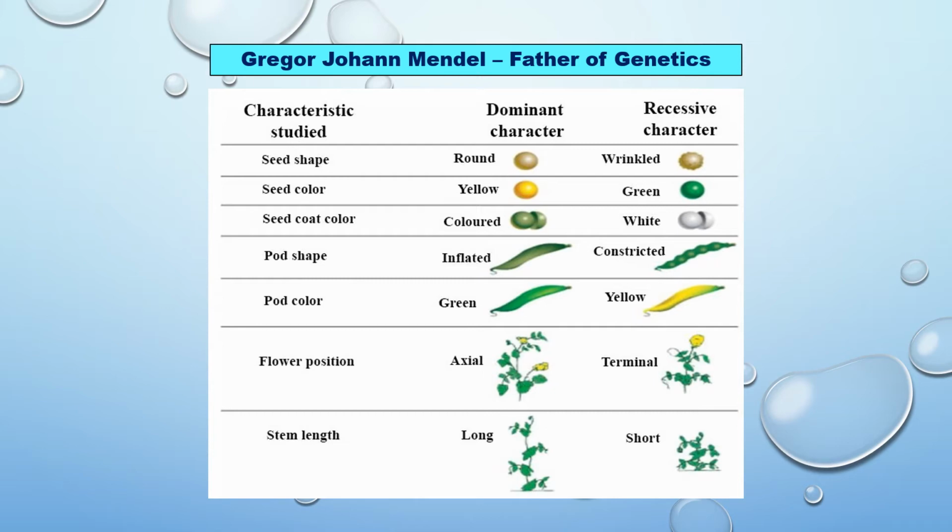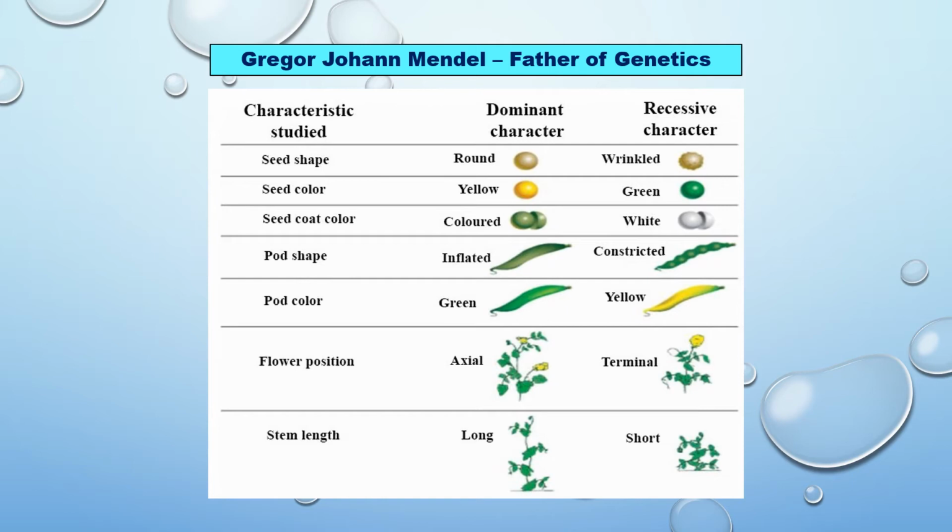Seed shape: round, wrinkled. Seed color: yellow, green. Seed coat color: colored, white. Pod shape: inflated, constricted. Pod color: green, yellow. Pod means the cover, the seed is covered.